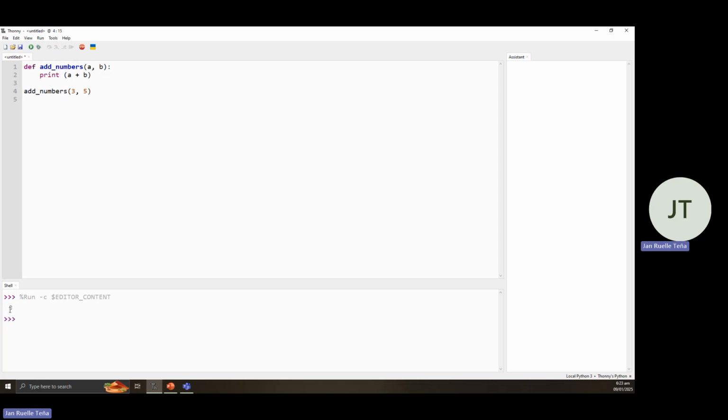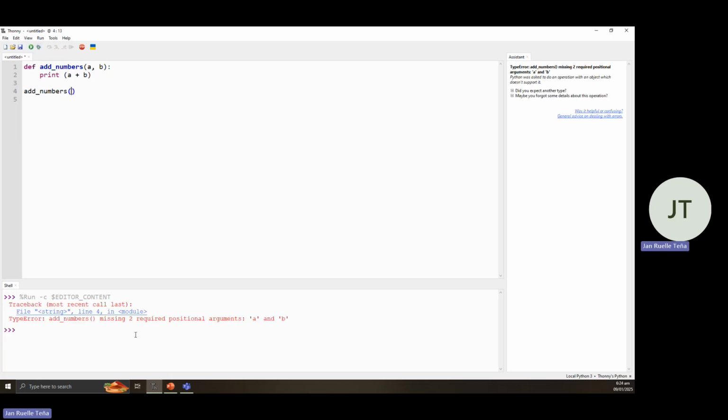So as you can see from here, it's 8. Since we provided the function with the two variables, therefore we have 3 and 5. Okay. If we do not provide, for example, if we do not provide anything to the function, it would cause us an error since it requires us two positional arguments or two parameters that would be thrown within this function.